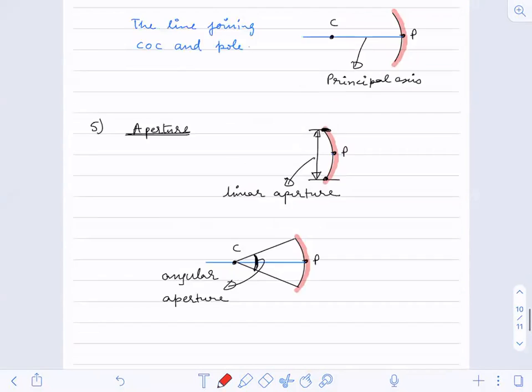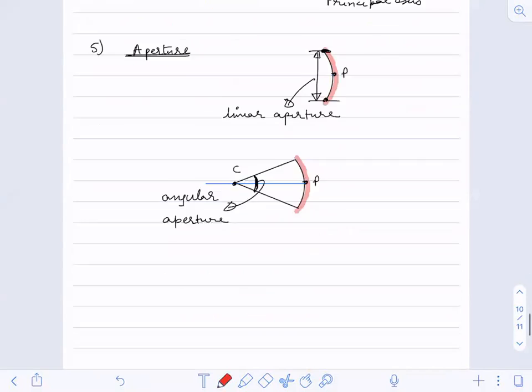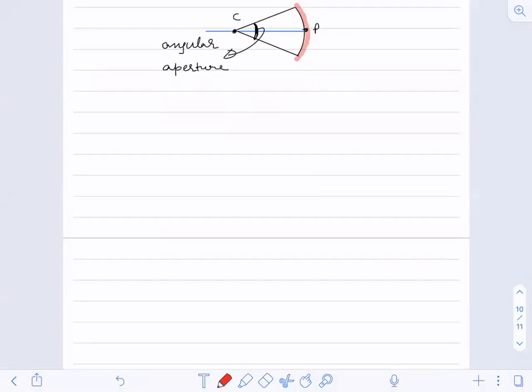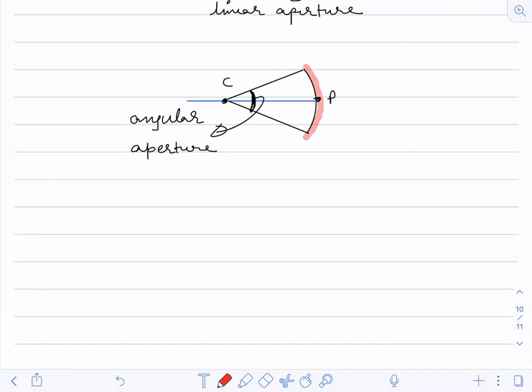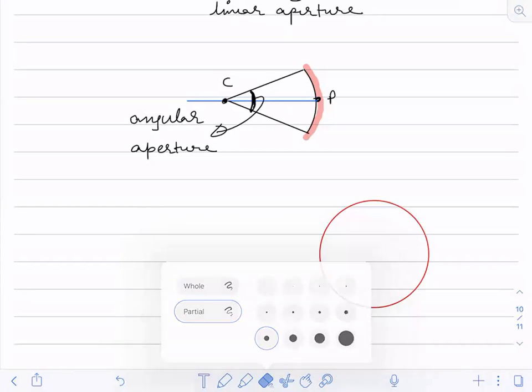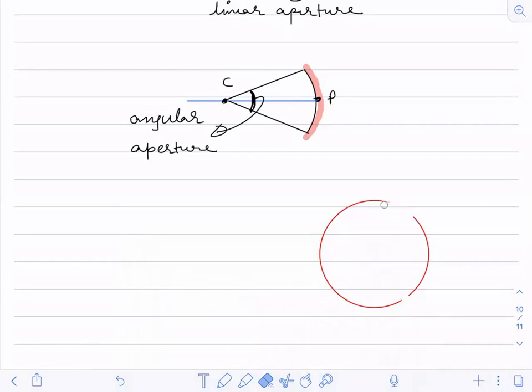Linear aperture you want to understand. Suppose there is a curve, like if I make a hollow glass sphere, and now I'm having a mirror. A mirror is like this.